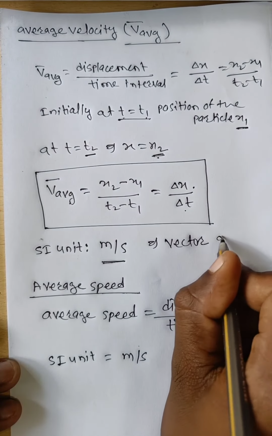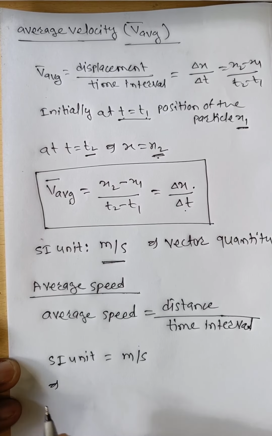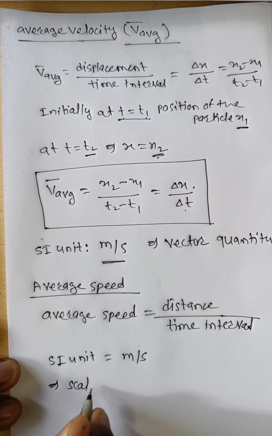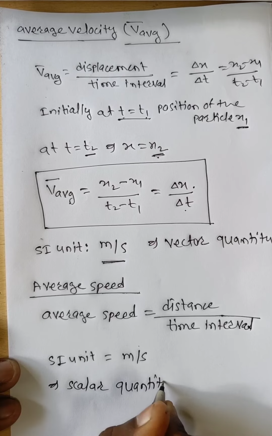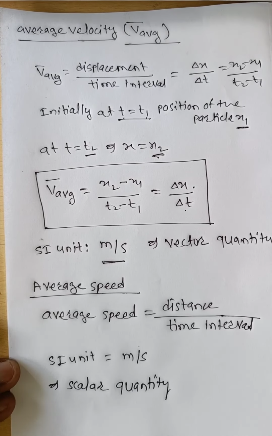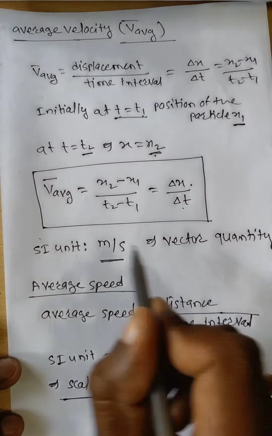Average velocity is a vector quantity and average speed is a scalar quantity. What is meant by scalar? It has only magnitude, and a vector has magnitude as well as direction. The SI unit of average velocity is meter per second and it is a vector quantity, and average speed has unit meter per second and it is a scalar quantity.